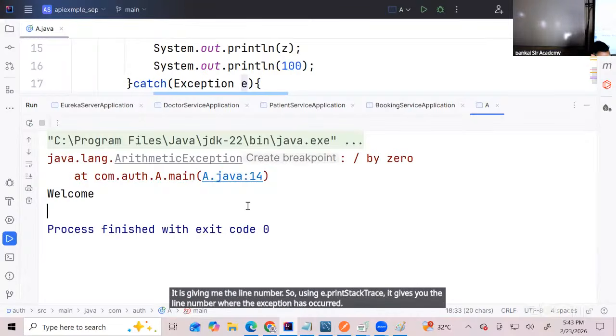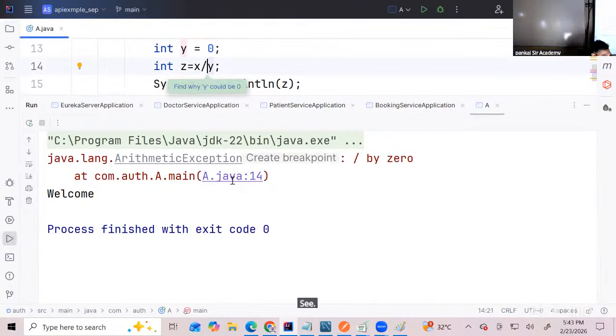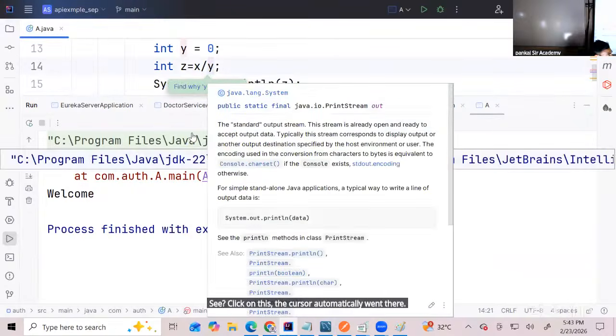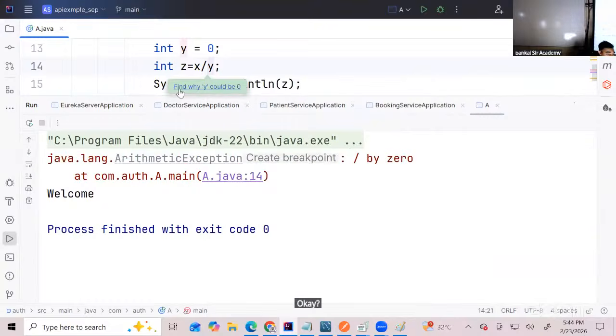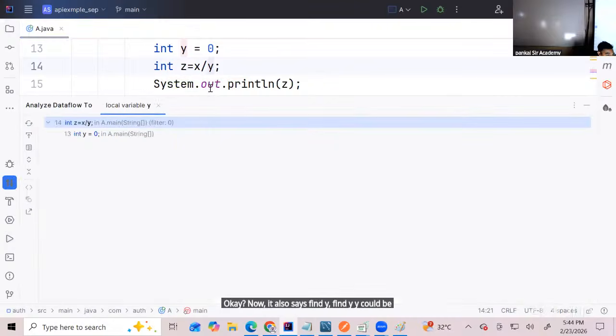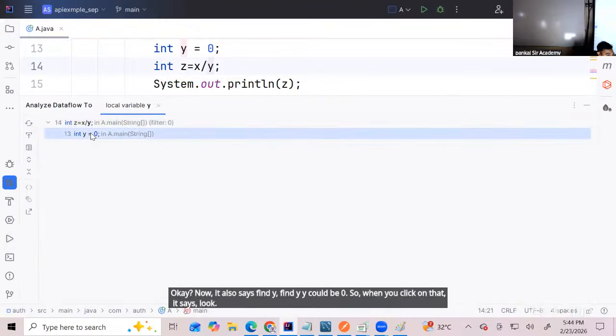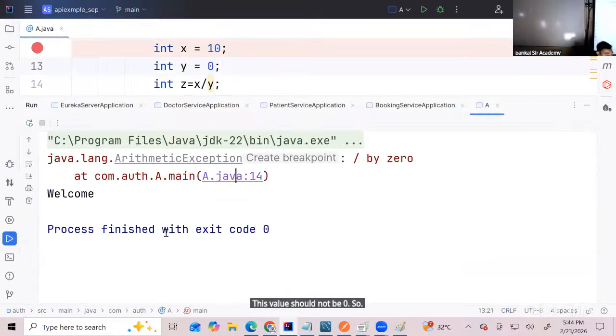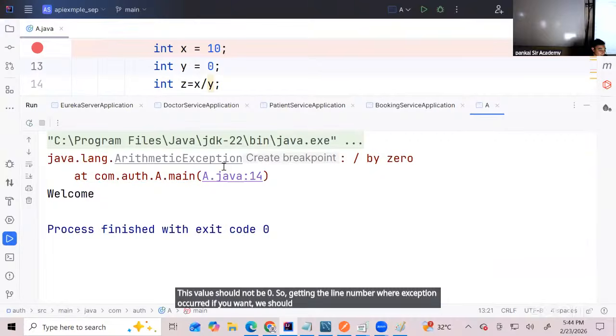Now once you know the line number, you can just click on this. See, it takes you to that line. Can you see that? Click on this, the cursor automatically went there. Okay. Now it also says find y could be 0. So when you click on that, it says look, this is where 0 is. Now when you click on that, it tells you this value should not be 0. So to get the line number where the exception occurred, we should use this method.